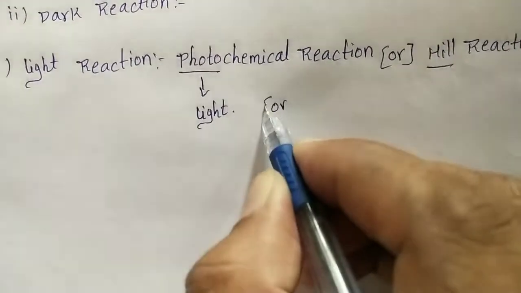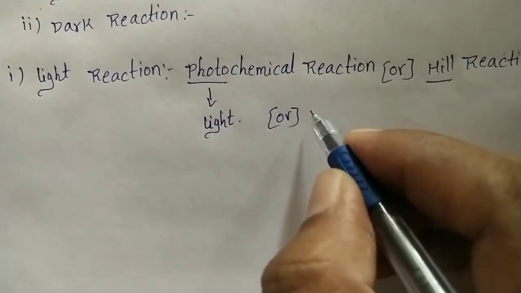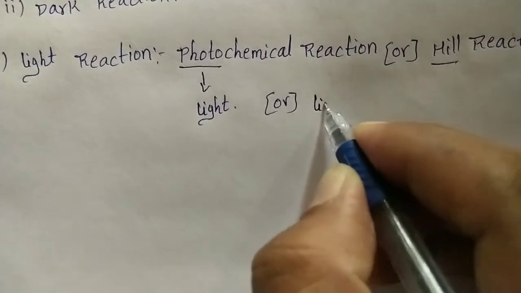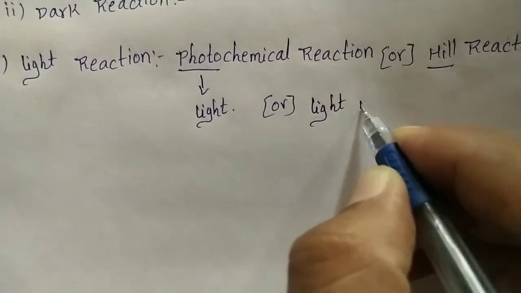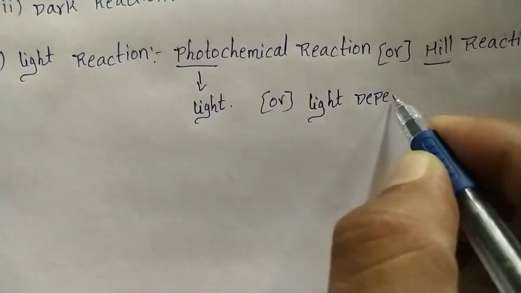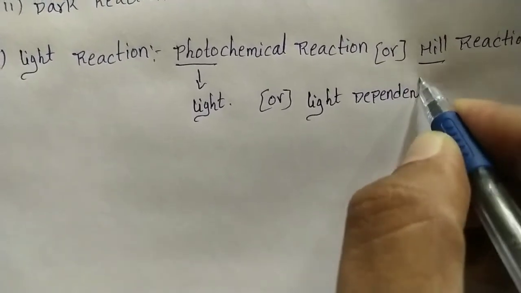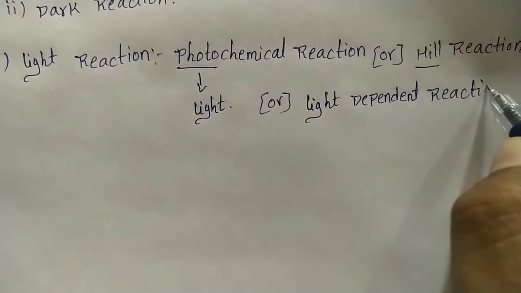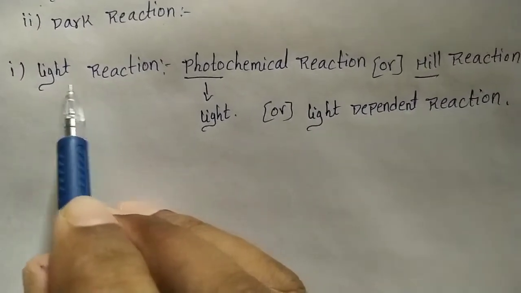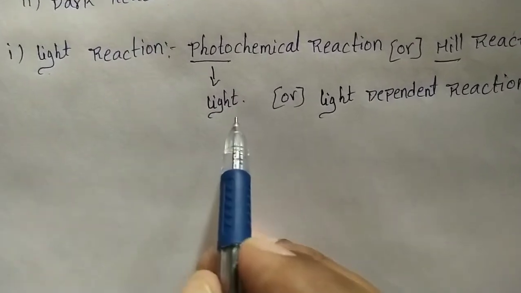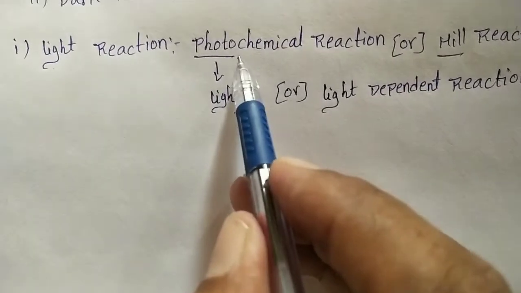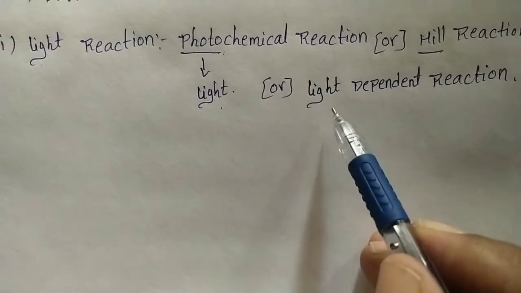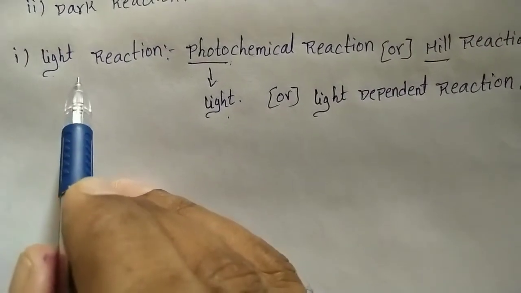Or it is known as the light dependent reaction. So we can understand that the light reaction takes place in light. It depends on the light. That's why it is called a light reaction.